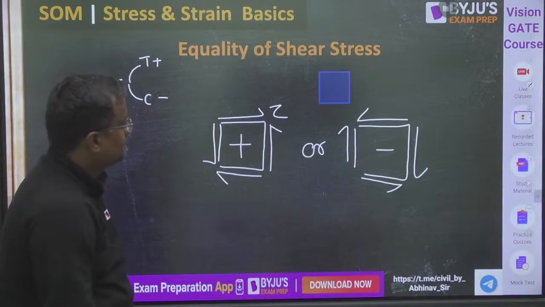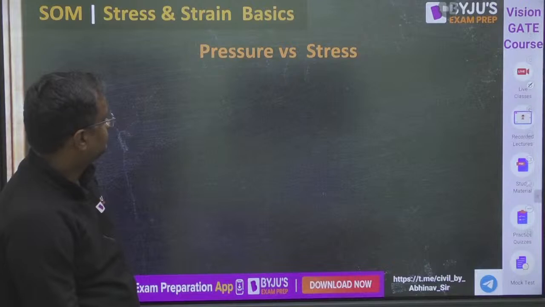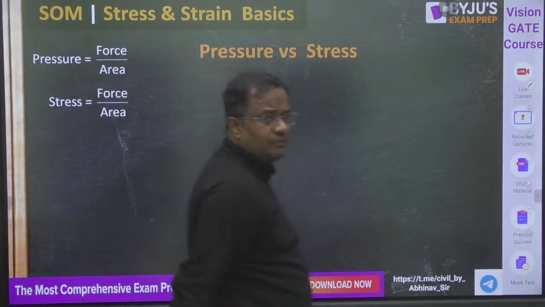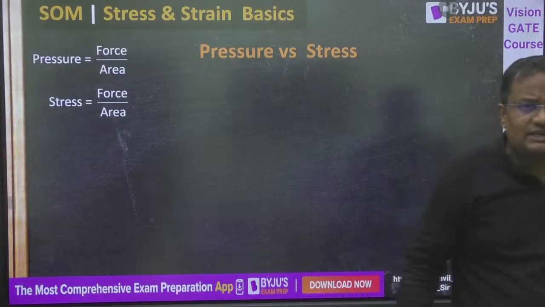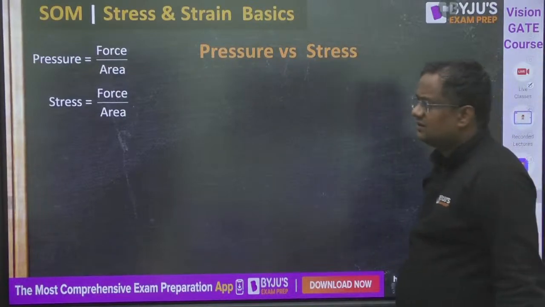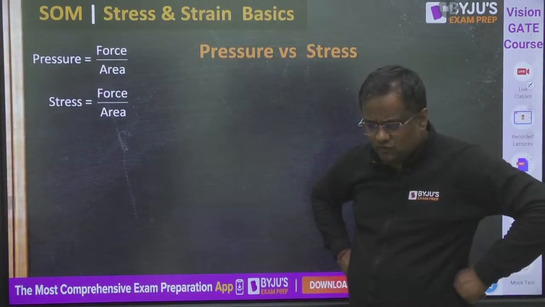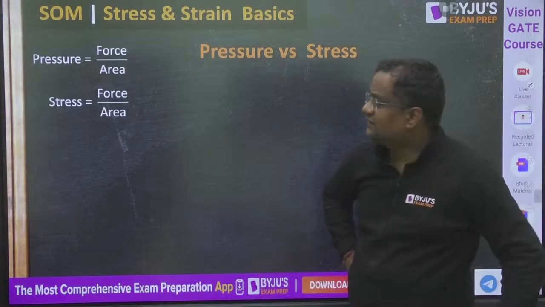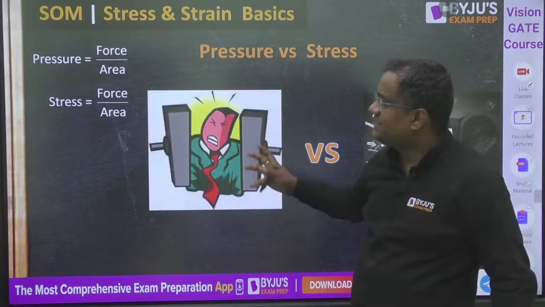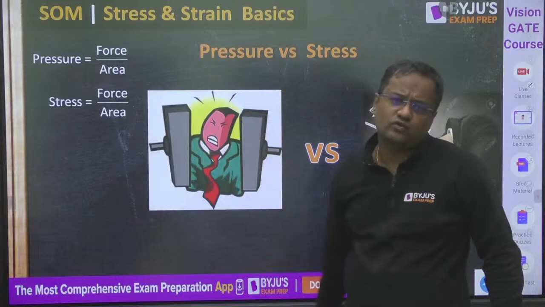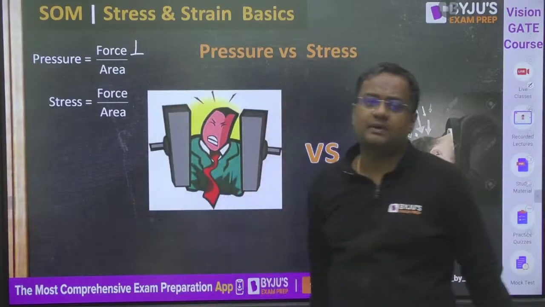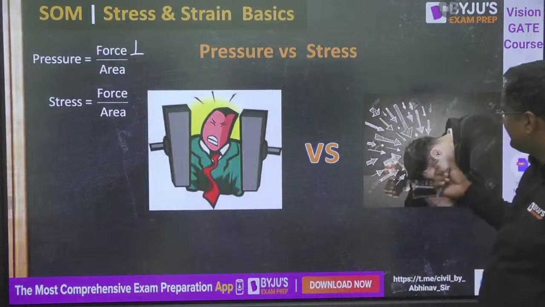Now guys, one more thing. Pressure is force upon area and stress is also force upon area. What is the difference? The difference is, pressure is external perpendicular force by area and stress is internal.